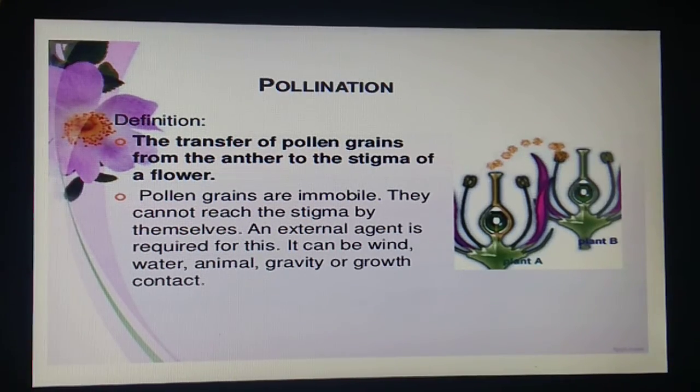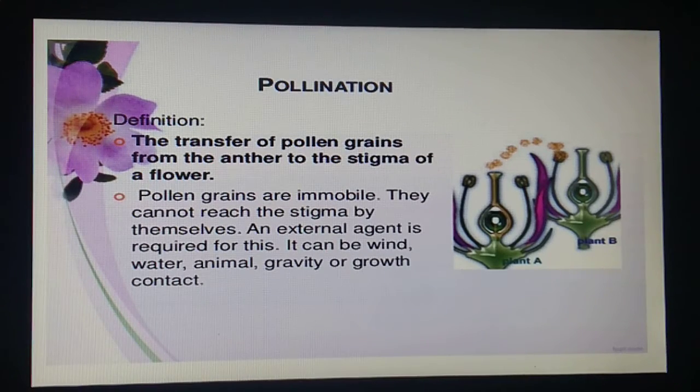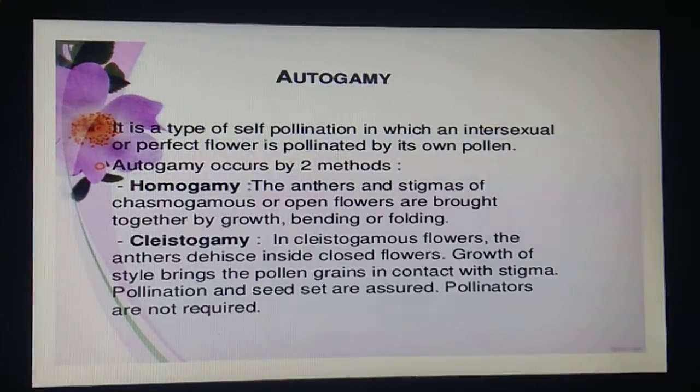That is pollination. Now what is pollination? It is the transfer of pollen grains shed from the anther to the stigma of a pistil. This is what pollination is. Now students, there are kinds of pollination. The first one we have is autogamy. Autogamy is basically self-pollination only.